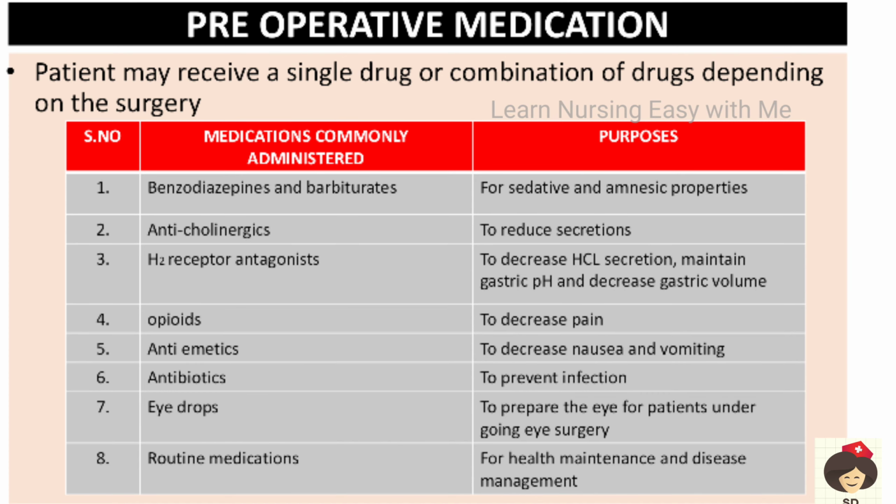This is preoperative medication. Here the patient may get a single drug or a combination of drugs according to the surgery. So there can be benzodiazepines and barbiturates, anticholinergics, H2 receptor antagonists, opioids, antiemetics, antibiotics, eye drops in case of eye surgeries, and routine medications, whatever the patient is taking, okay. If the patient is on antihypertensives, then we have to give those routine medicines. And if the patient is taking oral hypoglycemic agents or insulin therapy, whatever therapy the patient is on, we have to give the routine medications.